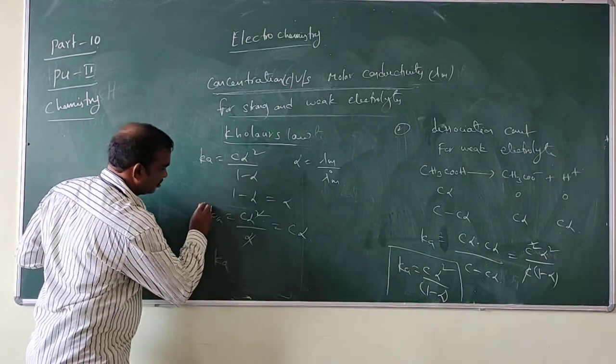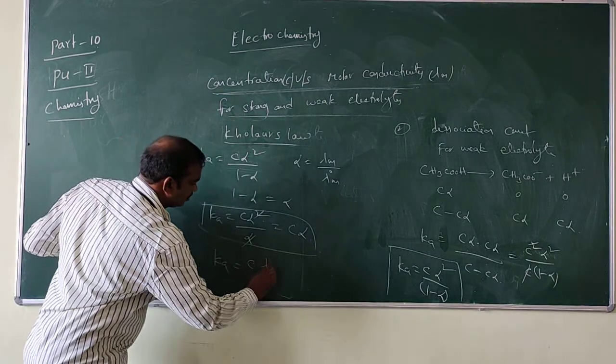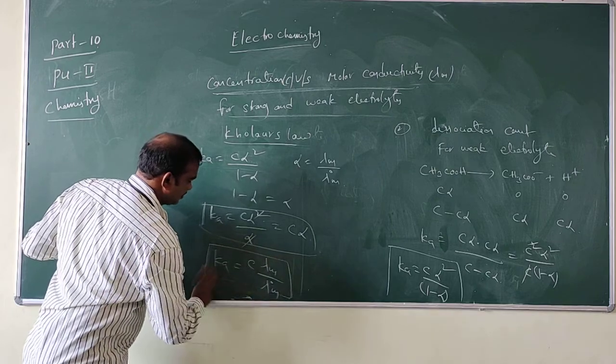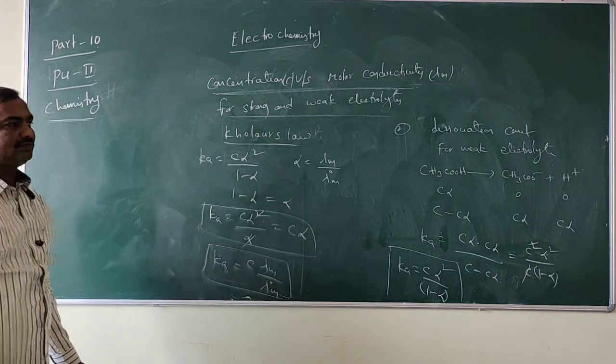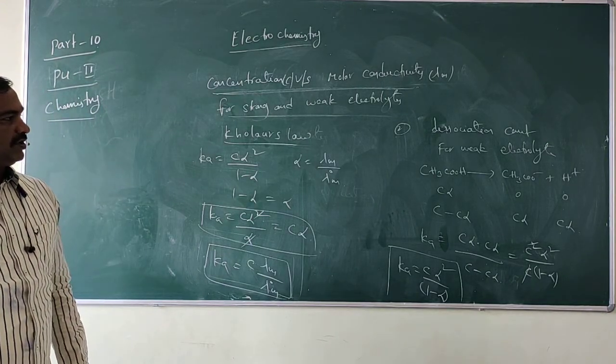So K is equal to C into lambda m by lambda naught m.